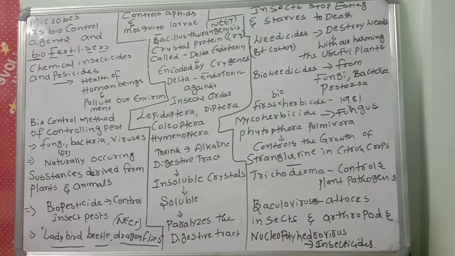Next, the mycoherbicide of 1981 from the fungus Phytophthora palmivora, and Trichoderma controls plant pathogens, and baculovirus attacks insects and arthropods, with nucleopolyhedrovirus as an insecticide. Okay, children.